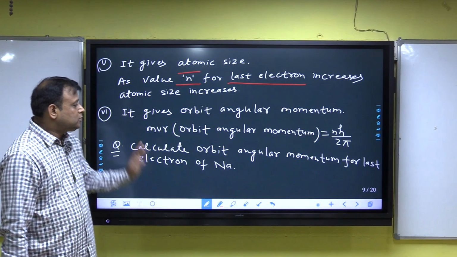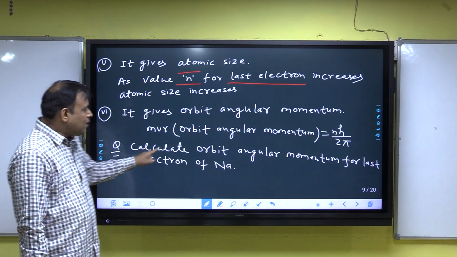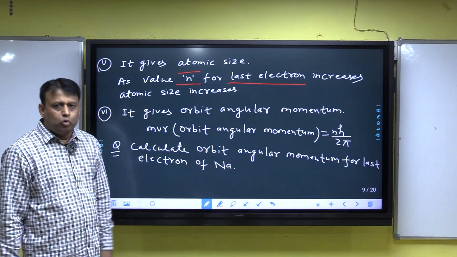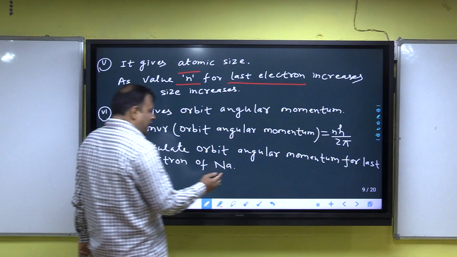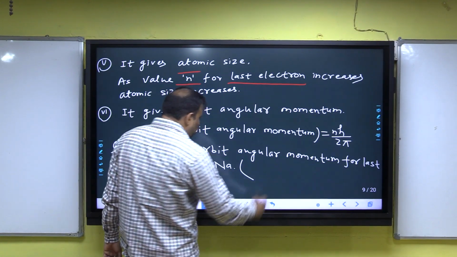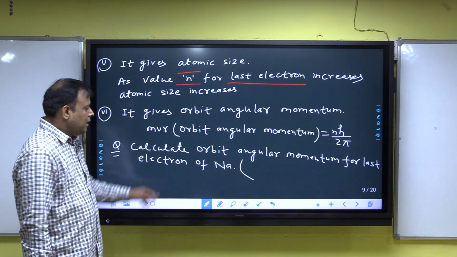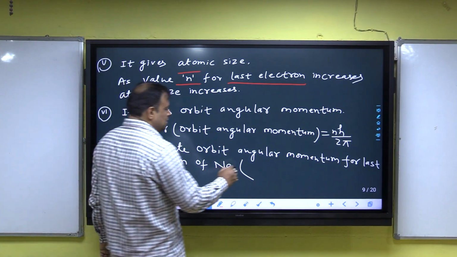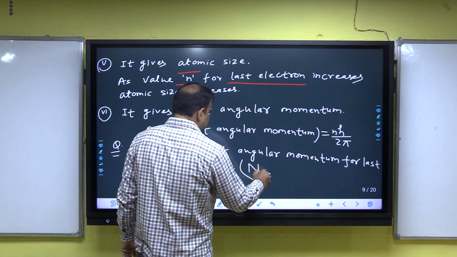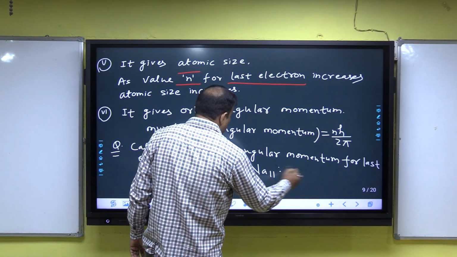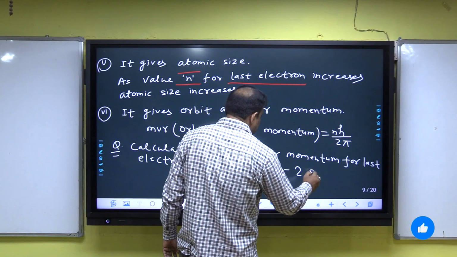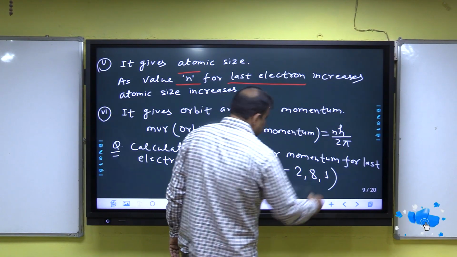One question based on orbital angular momentum. Calculate the orbital angular momentum for the last electron of sodium. Now, we know that sodium has atomic number 11, and the configuration of sodium's electrons is 2, 8 and 1.